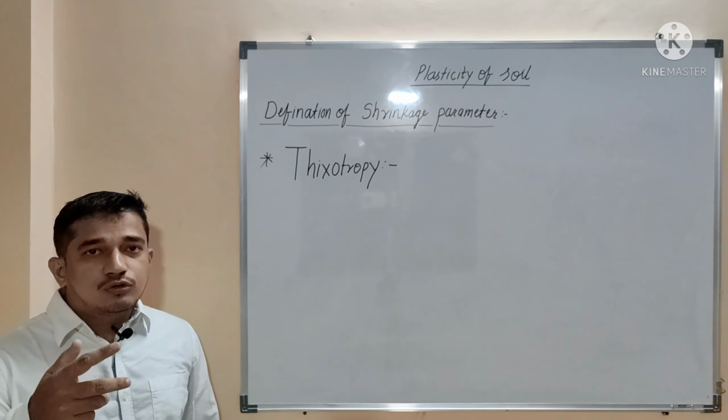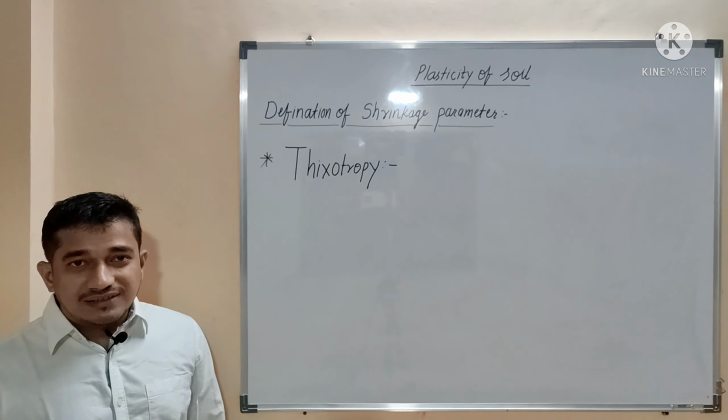Out of these 2 processes, the second process, disturbance to the water molecules in the adsorbed water layer, is reversible. Over a period of time, the disturbed water molecules will reorient themselves and form a chemical equilibrium, and because of this chemical equilibrium there will be a regain in the strength of that soil.